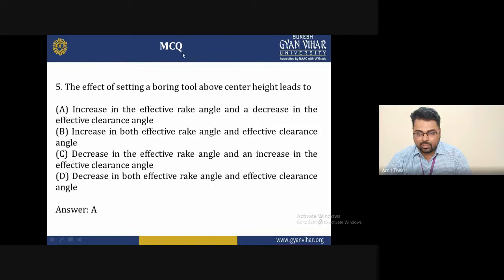Fifth one is an MCQ, that is, the effect of setting a boring tool above the certain height leads to, the options are increasing the effective rake angle and decreasing the effective clearance angle, increasing both the effective rake angle and clearance angle, decreasing the effective rake angle and increasing the effective clearance angle, and lastly decreasing both the effective rake angle and clearance angle. The correct answer of the question is A, that is increasing the effective rake angle and decreasing the effective clearance angle.